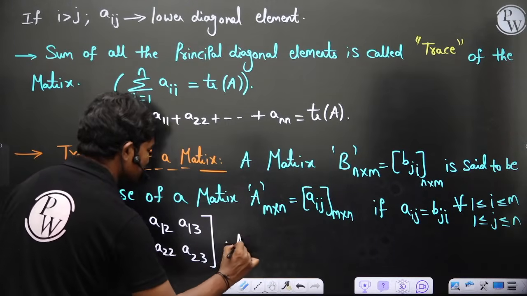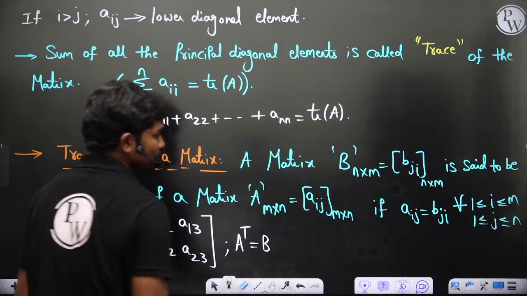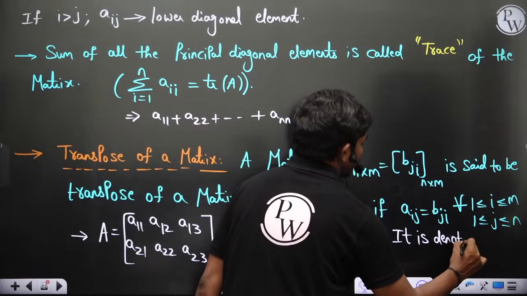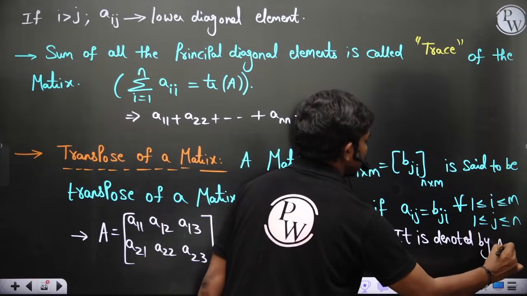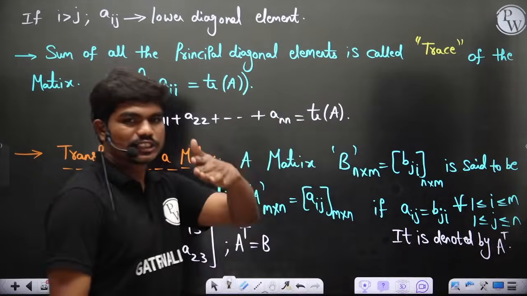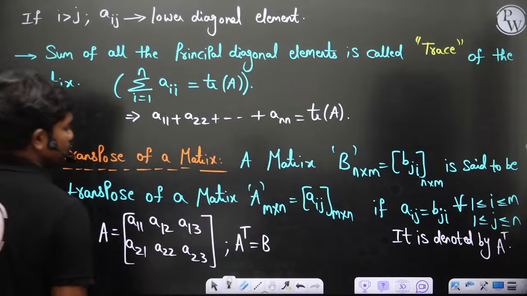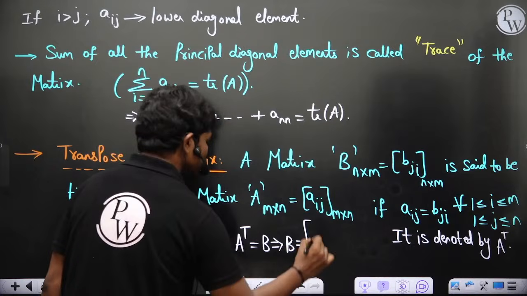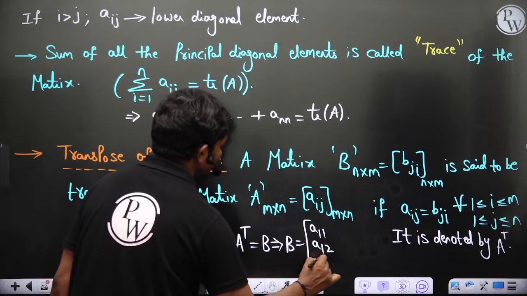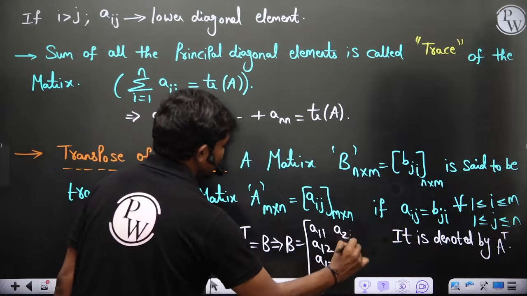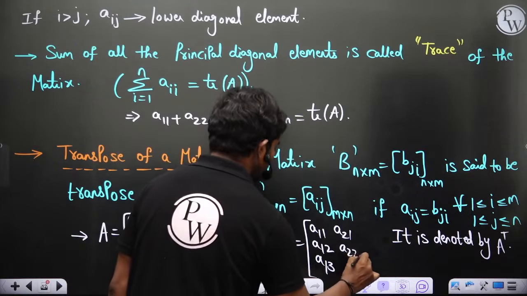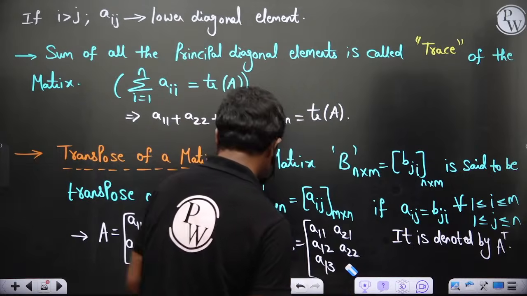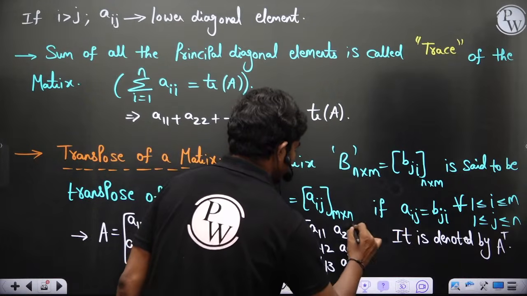Let's say A transpose is equal to B. I forgot to write, it is denoted by A with a T on the superscript, or sometimes a dash on top of A. A transpose equal to B implies B is equal to A11, A21, A12, A22, A13, A23.